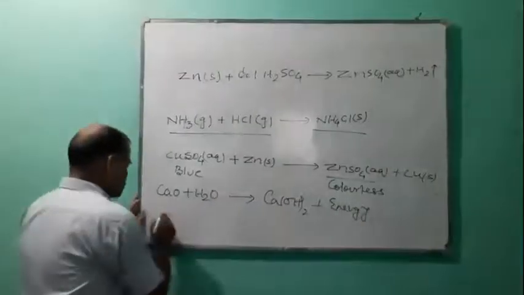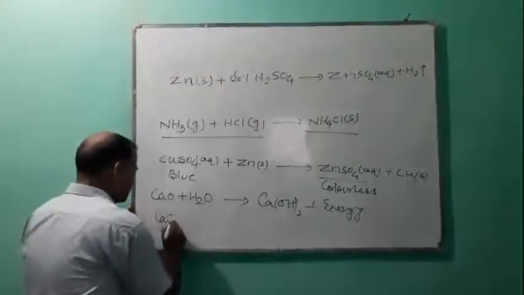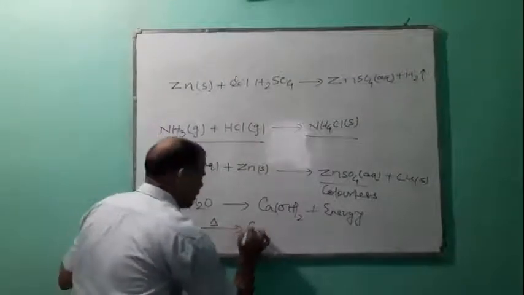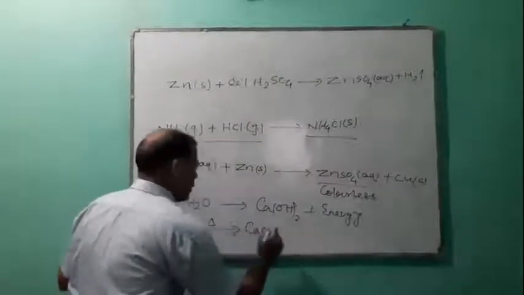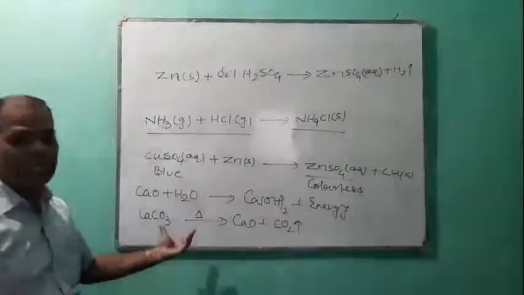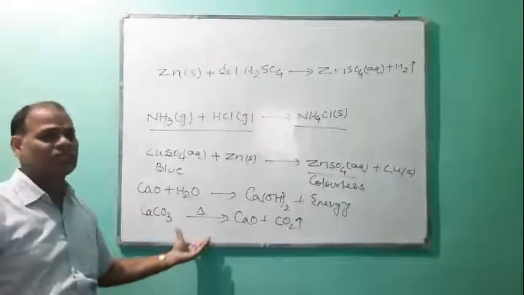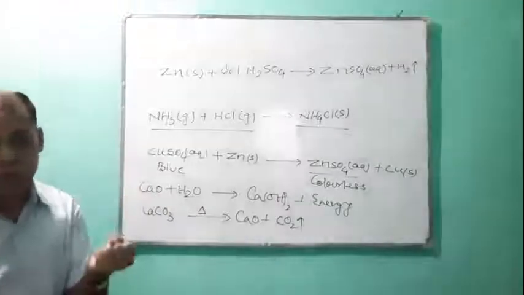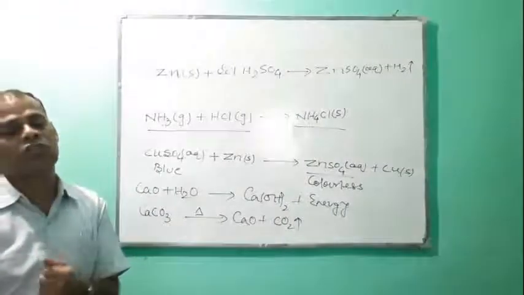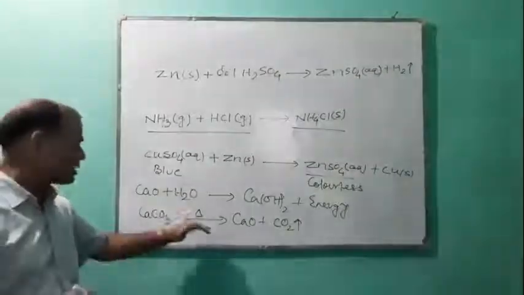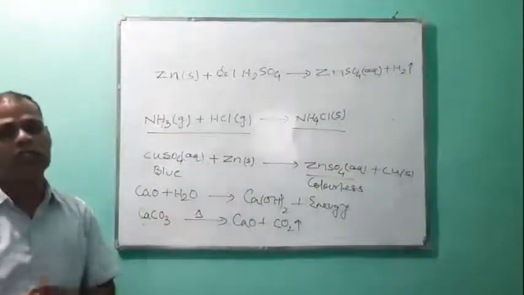Next, CaCO3, calcium carbonate. When heat is given to it, it dissociates into calcium oxide and carbon dioxide. In this chemical reaction, energy is given to it, energy is absorbed. So this reaction is called an endothermic reaction.